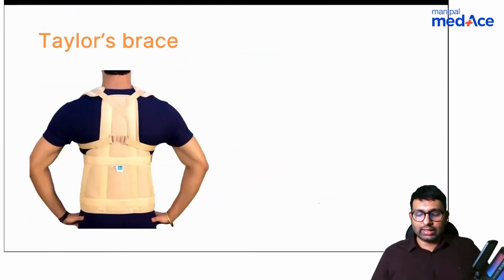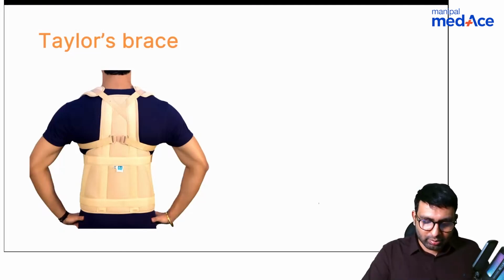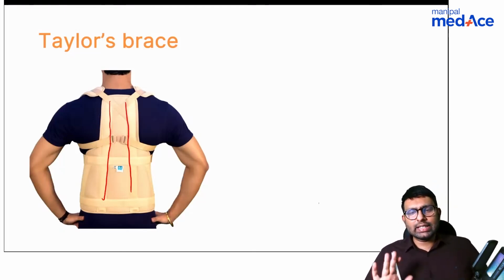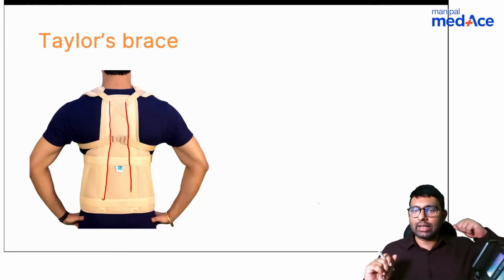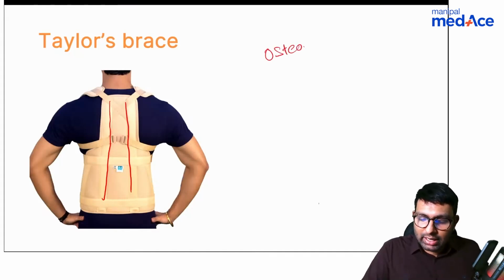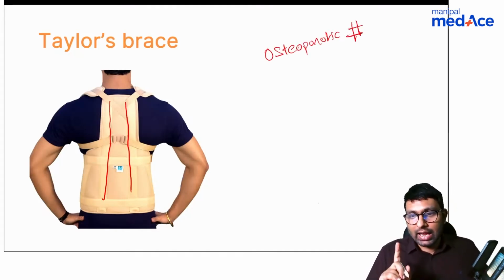Next, let's understand this. This is a Taylor's brace. Now Taylor's brace has these metal bars here which prevent flexion. But these braces are not very effective because the metal bars are behind. Some amount of flexion is still allowed. So where is Taylor's brace used? We use Taylor's brace in osteoporotic fractures, not in normal fractures. Normal fractures we can never use them because they won't give enough immobilization.